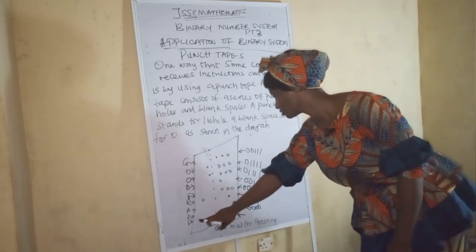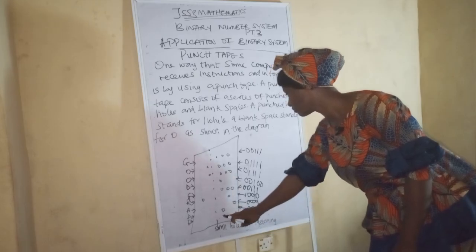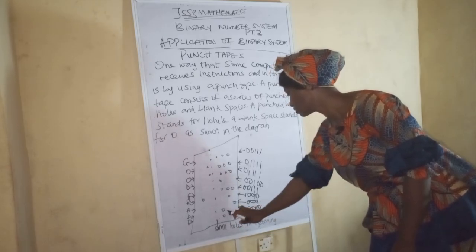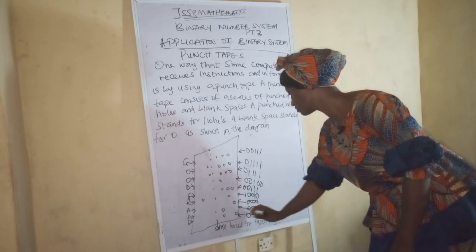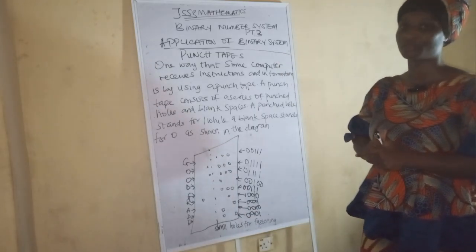So this is the last one. 2 spaces. So we have 1 here, 1, 0. This one is empty, which is 0. And this one is 1. So that is how to go about this.